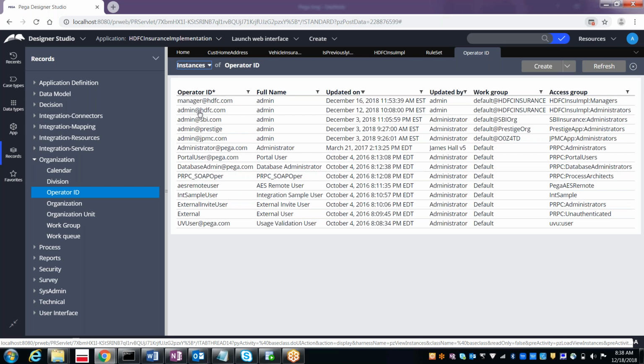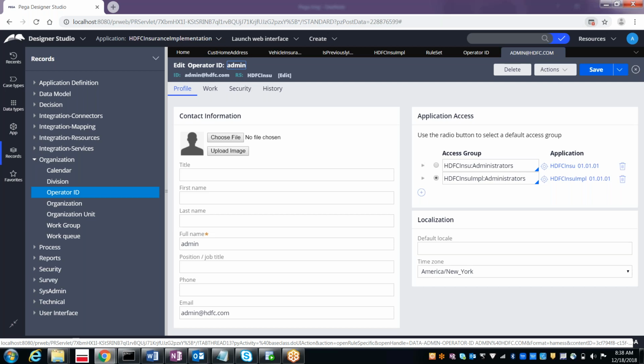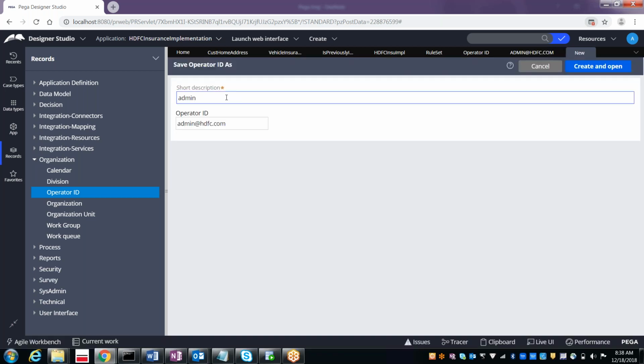In case you want to have multiple operators, you can do a Save As of the existing operator. First open that operator. Once it is open, here we have the Save As option. I will name it developer 1 at admin.com. Sorry, instead of admin, we need to give hdfc.com.